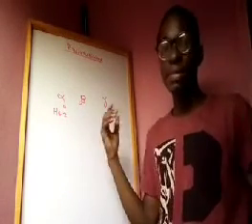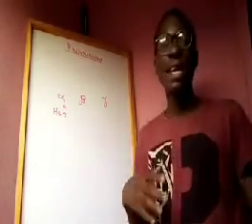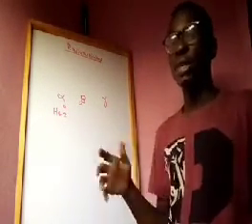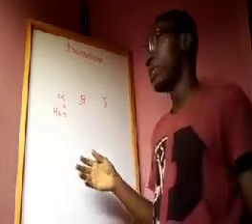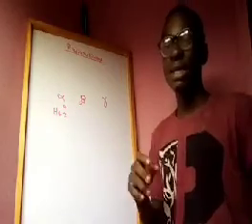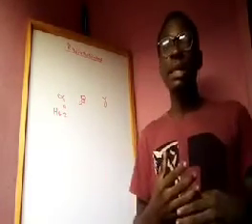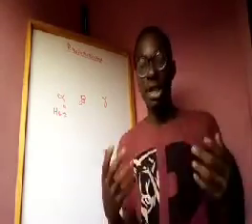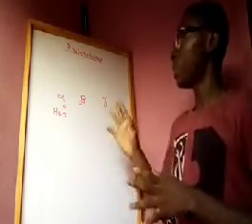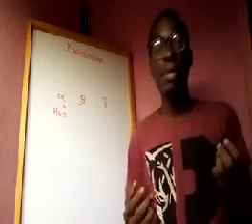Now, we have beta particles. Your beta particles are simply your electrons, and these electrons often have negligible masses, but they have a charge of negative 1. Then you have your gamma particles. Your gamma particles are neutral, and they are basically in the form of waves. So these gamma particles travel as waves. They don't have masses, and they don't have charges. They are neutral.